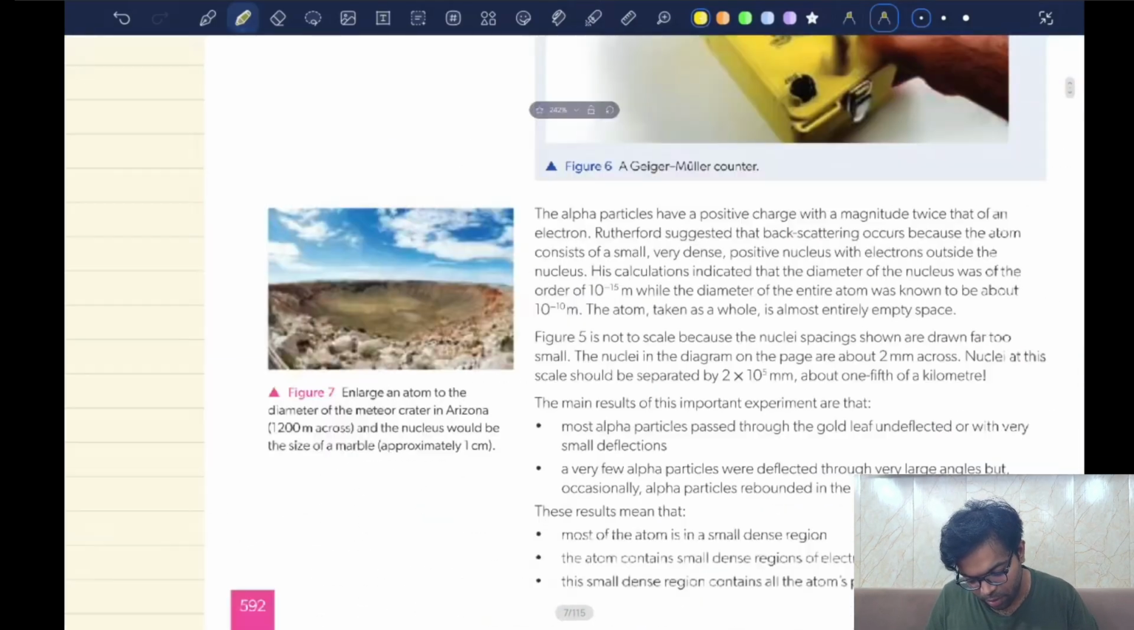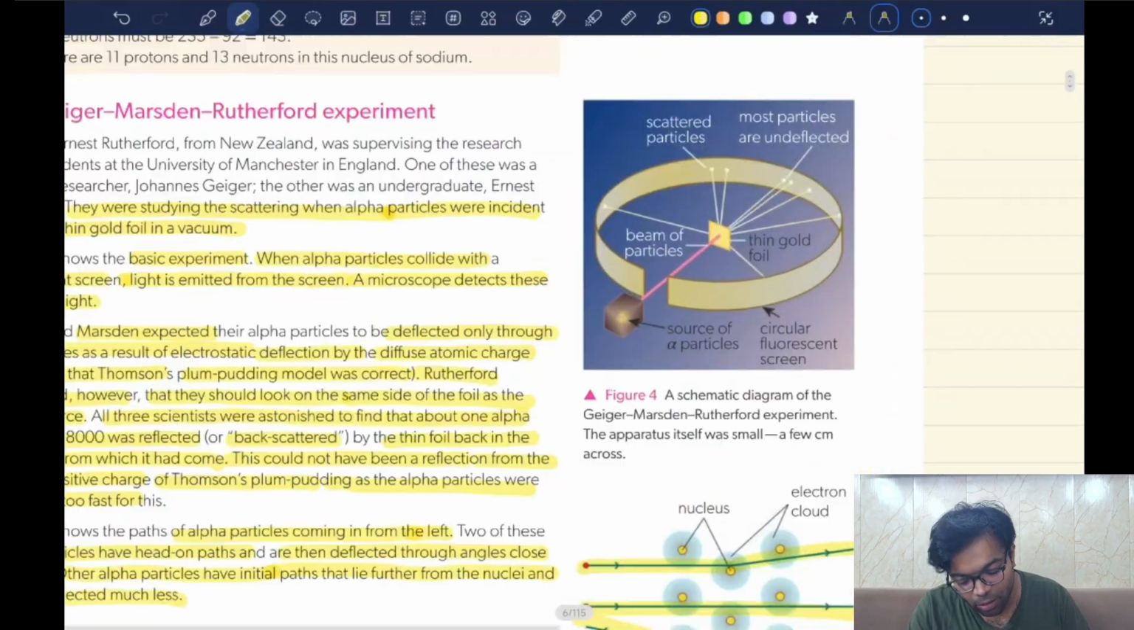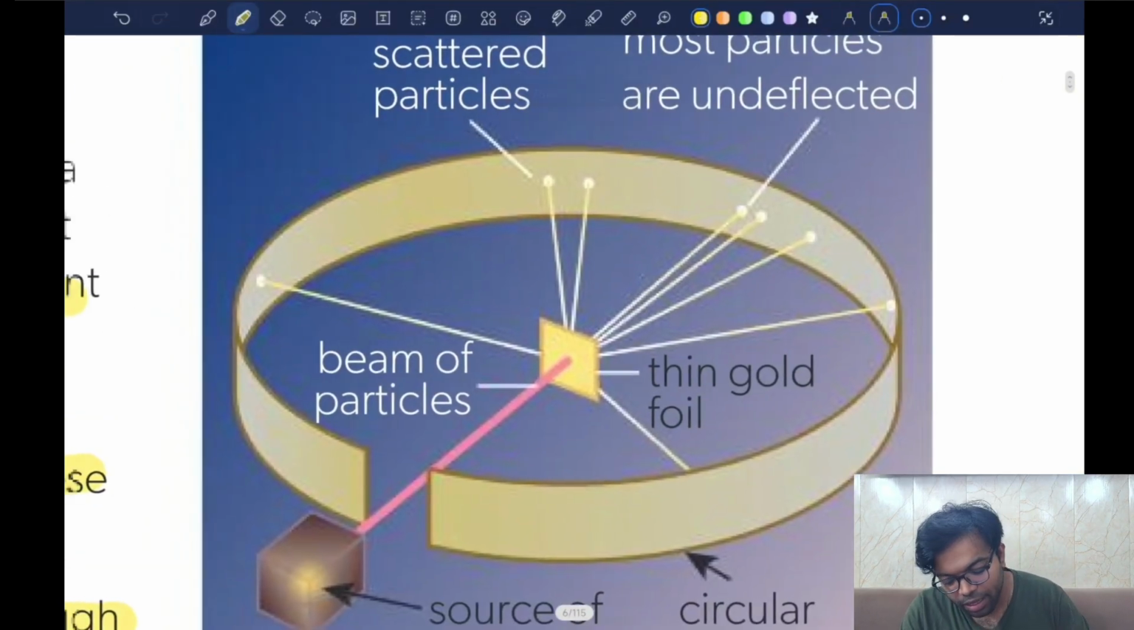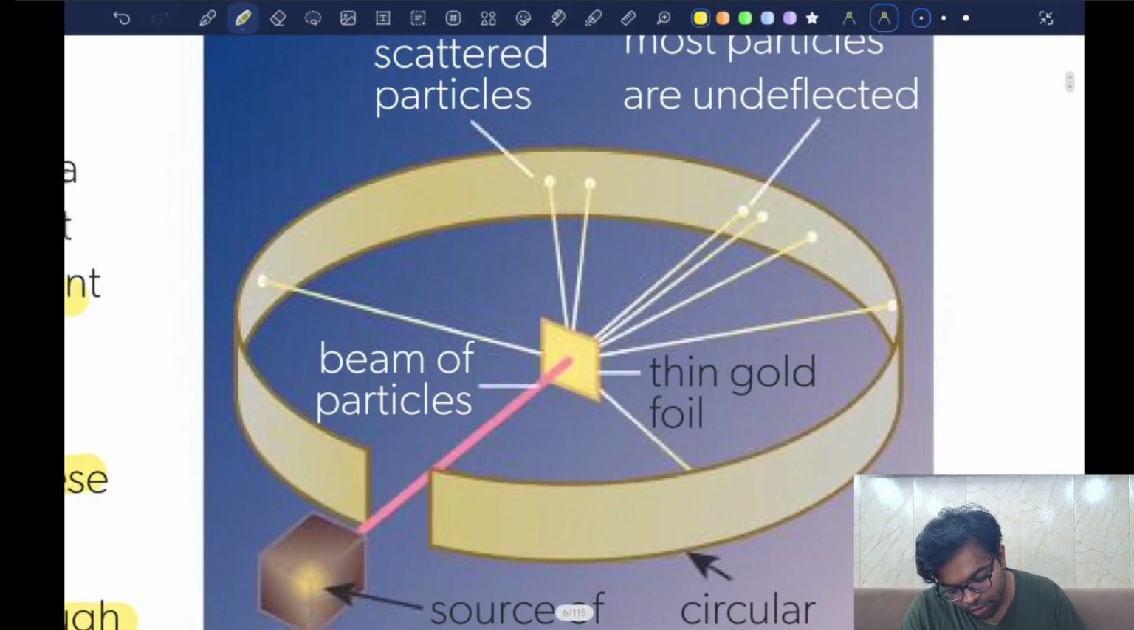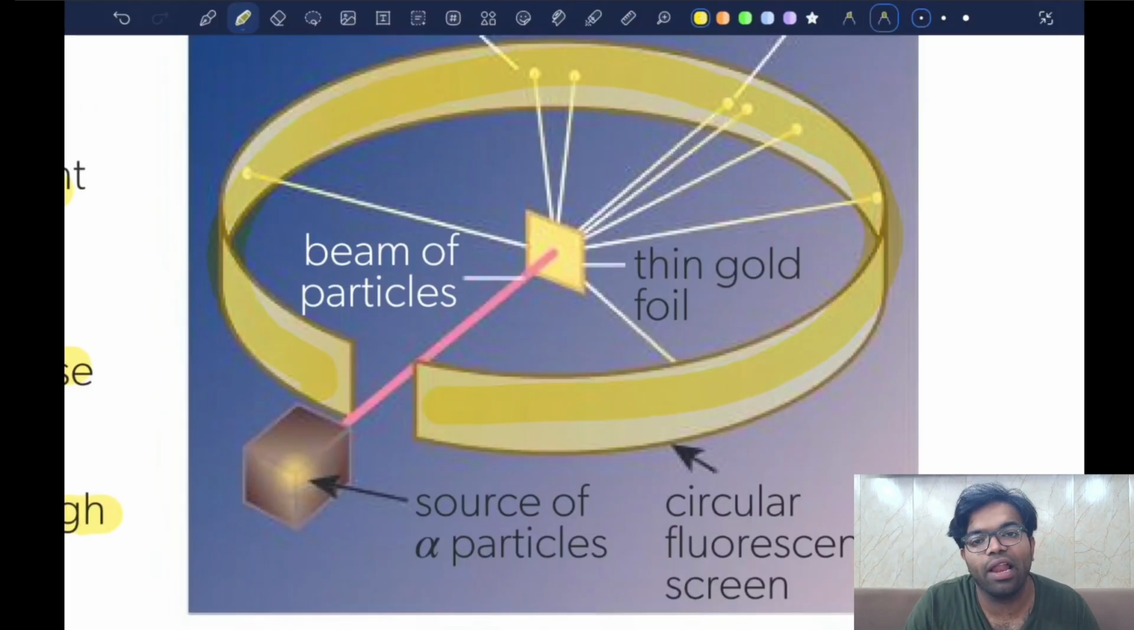There should be an experiment, right? Yes, there is. Look at this. This is the circular fluorescent screen. I have already shown you what the effect of electrons striking the fluorescent powder looks like, the green glow. Similarly, these two scientists had to sit in